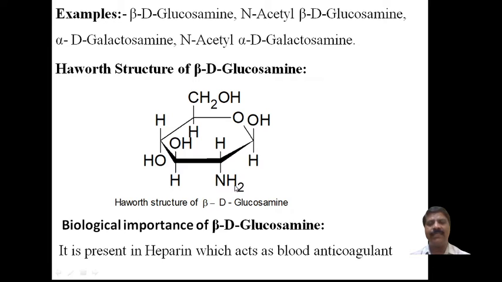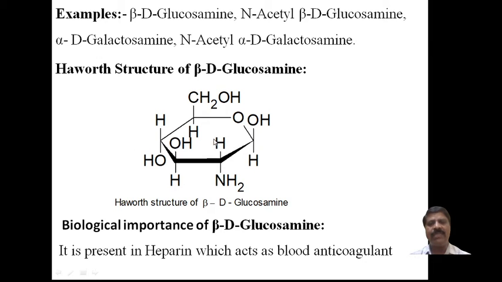Therefore, it is called glucose, in the form of alpha and beta. Suppose it is a planar structure, with one side up and one side below the plane. If we write the OH group on top and the H group down, then it becomes beta. If it is reversed, with H up and OH down, then it is called alpha. The remaining are HOH, OHH, and this is the OH.